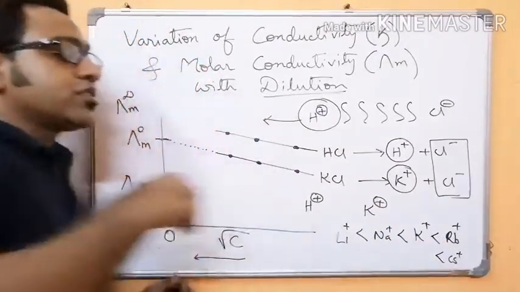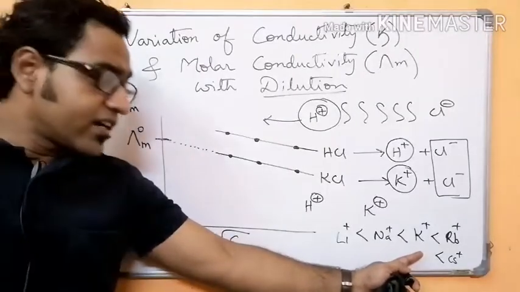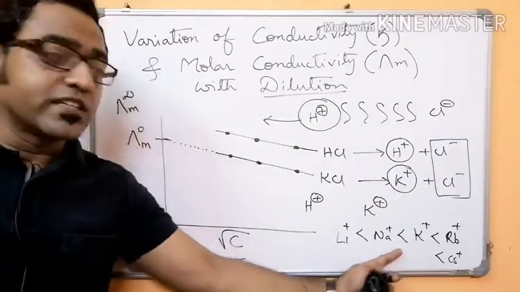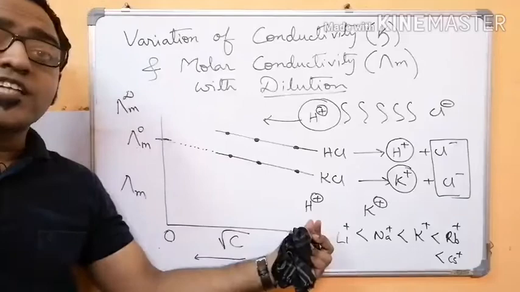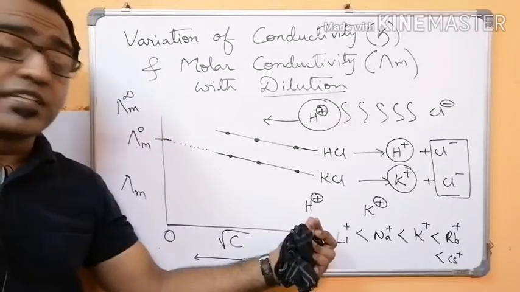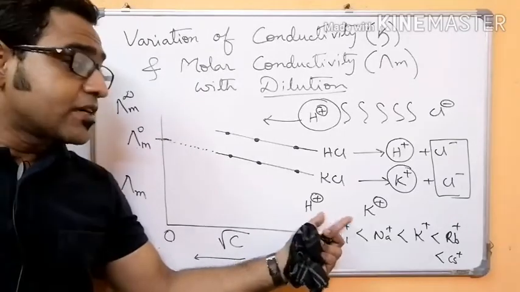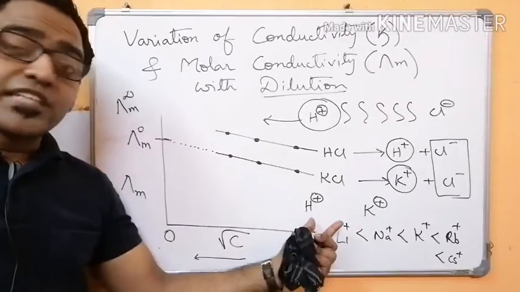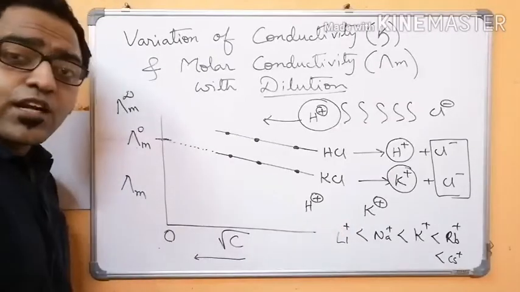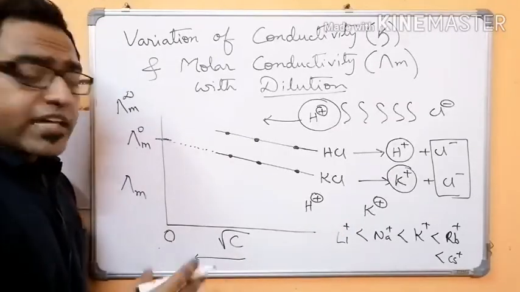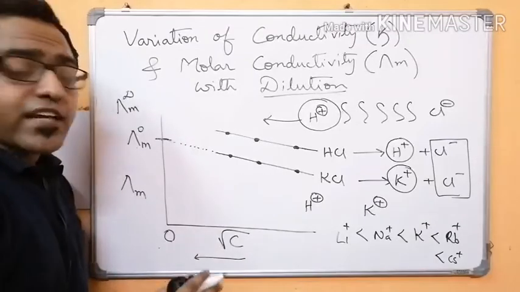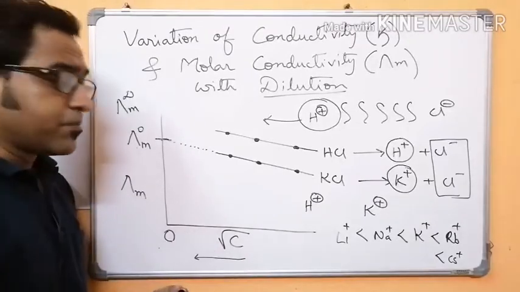So in aqueous solution, potassium ion being larger in size has higher mobility than sodium ion. Then how does H plus have higher mobility as compared to K plus ion? This is a JEE level question, and often in NEET or JEE you will find this question: H plus ion has higher mobility than K plus ion.